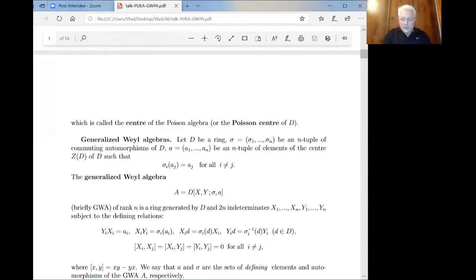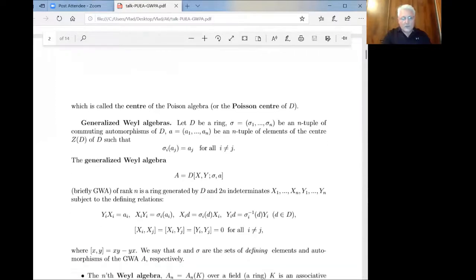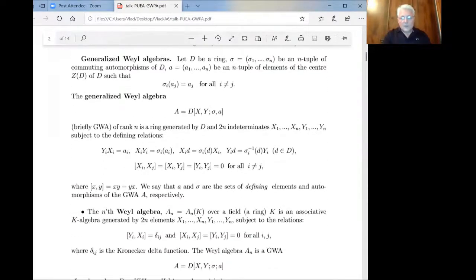Right, so now let me recall the definition of the class of associative algebras which are called generalized Weyl algebras. So these algebras are non-commutative, but we will need the commutative version. Okay, so we start with an arbitrary ring D. We look at an n-tuple of commuting automorphisms and an n-tuple of elements of the center of this algebra D that satisfy this condition.